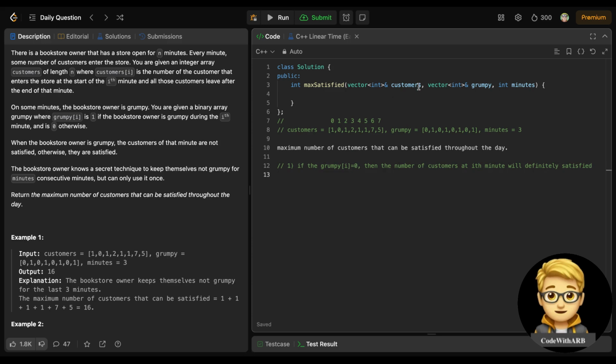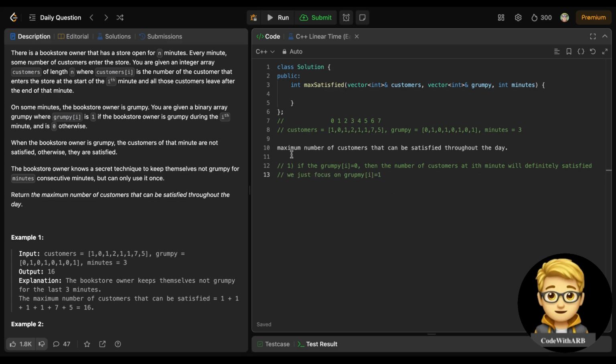It means we just need to focus on the grumpy value 1 part.